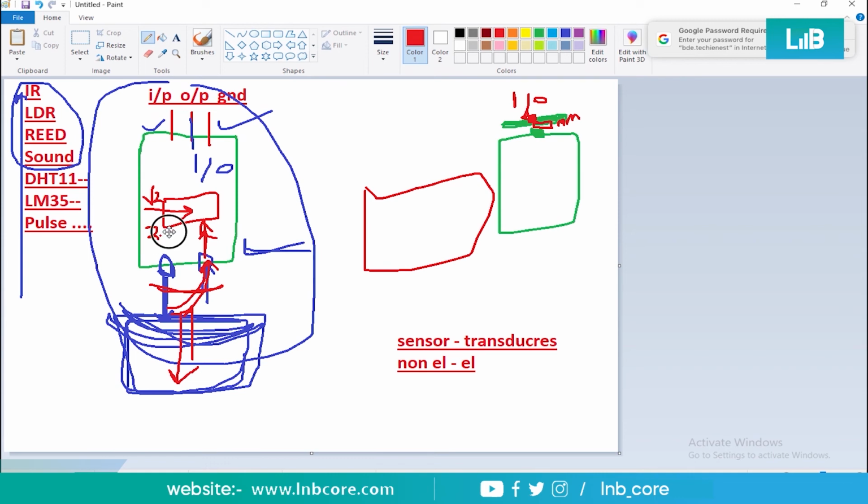This 2.5 volt I have given to the second pin of this IC, and whatever comes back from the receptor, if it generates a voltage greater than 2.5, we would have a comparison between V2 and V1. V1 is coming from the receptor, right? If V1 is greater than V2, then you would receive 1 on this output pin. If V2 is greater than V1, then you would receive 0 from this pin, right?